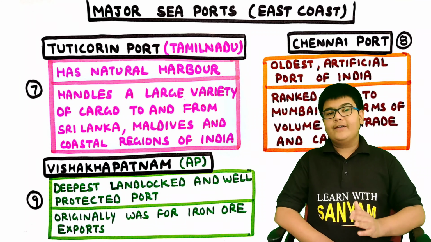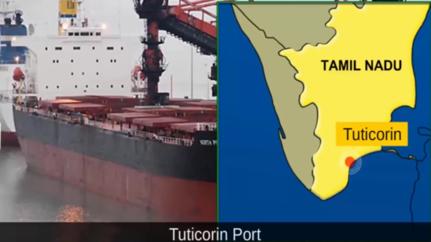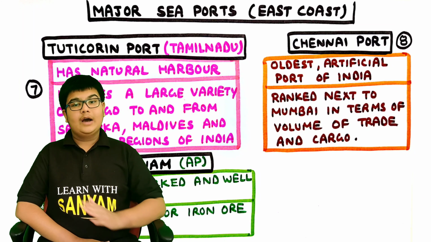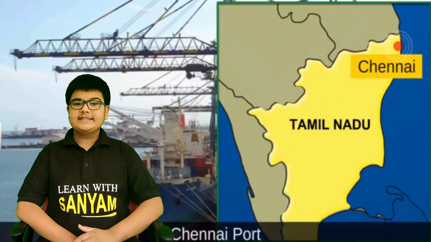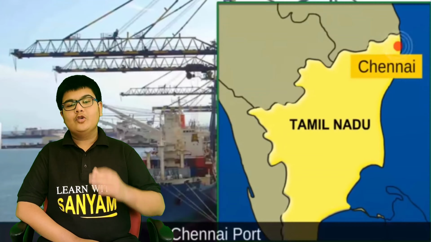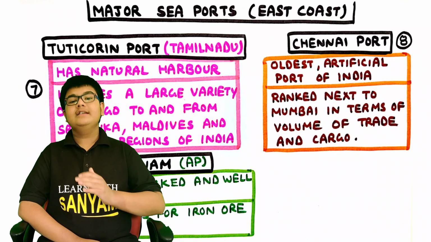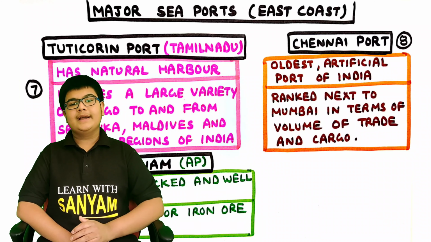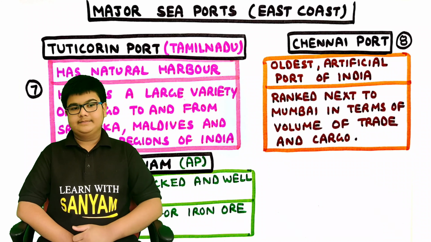The first in the extreme south is the Tuticorin Port in Tamil Nadu. It has a natural harbour and it handles a large variety of cargo to and from Sri Lanka, Maldives and the coastal regions of India. Now, in Chennai, we have another port known as the Chennai Port. This is the oldest artificial port of India. Most of the ports which I discussed earlier were natural ports with natural harbours, but this port is an artificial port and it is one of the oldest artificial ports. It is ranked next to Mumbai in terms of volume of trade and cargo, so it is the second largest port of India.